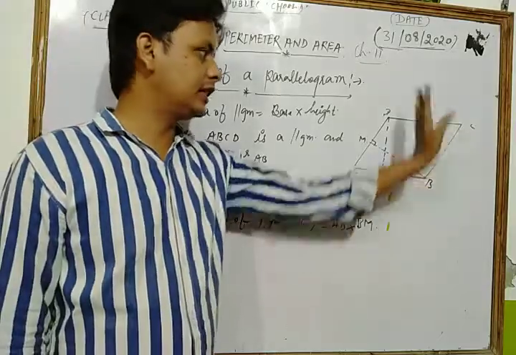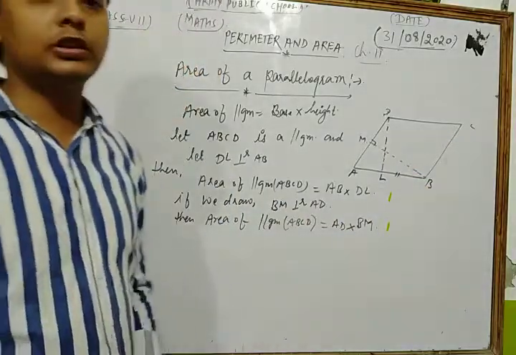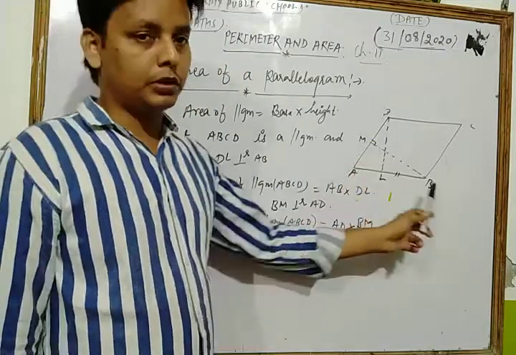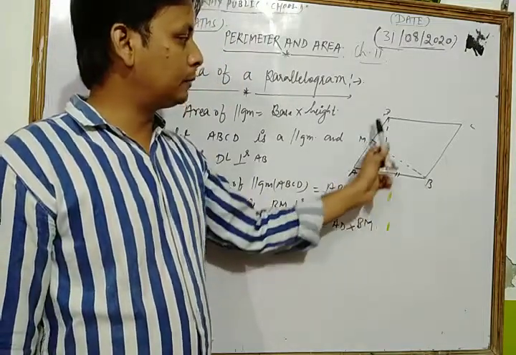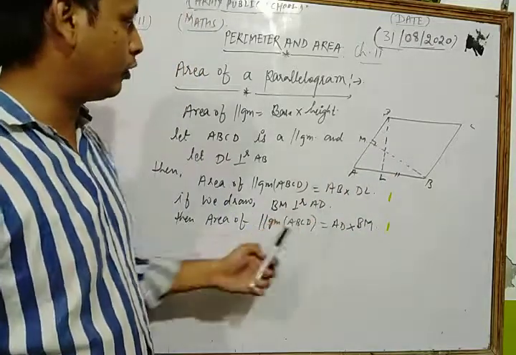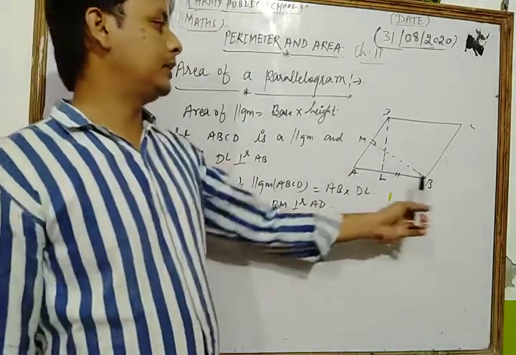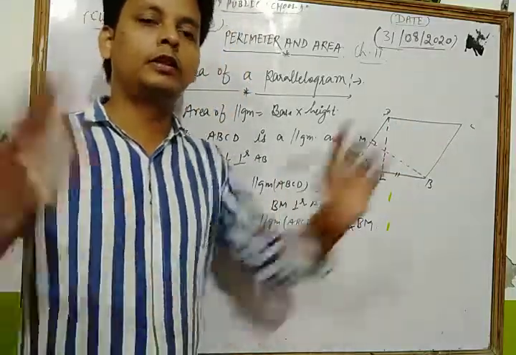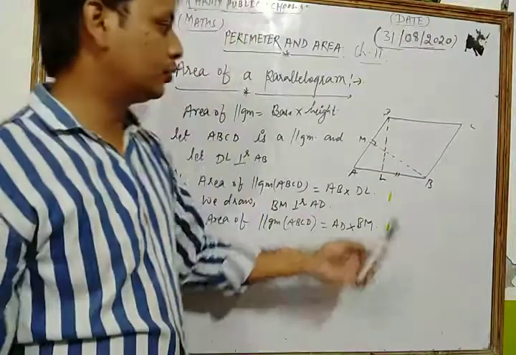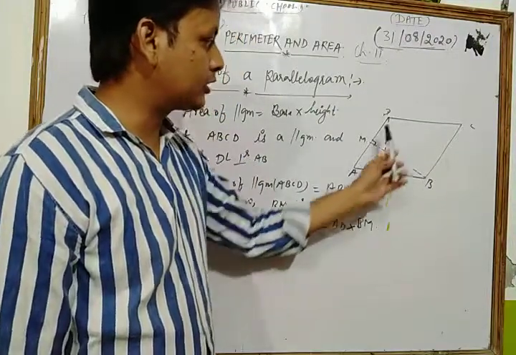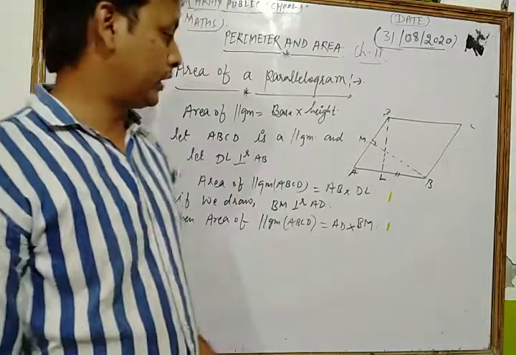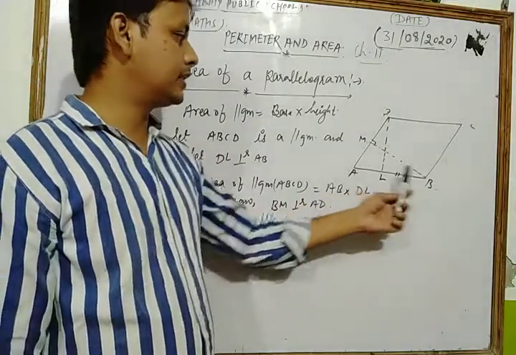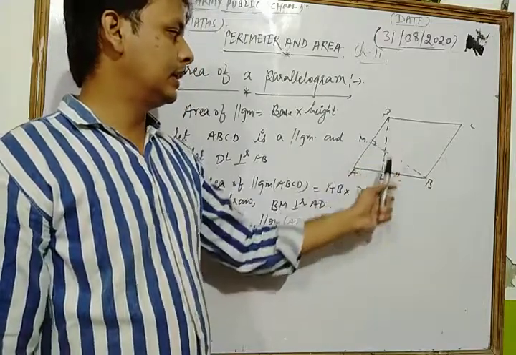Suppose here ABCD is a parallelogram, in which opposite sides are parallel and equal. First we draw DL perpendicular to AB and we draw BM perpendicular to AD. Now look at the figure, the area of parallelogram ABCD. The general formula for the parallelogram is base into height. So here the base is AB and the corresponding height is DL. Okay, so the area of parallelogram ABCD is equal to base AB into height DL.